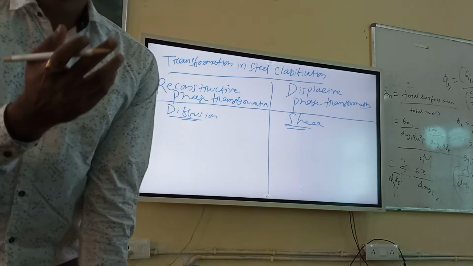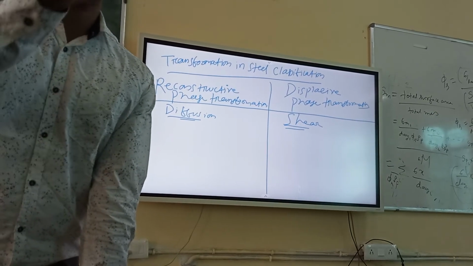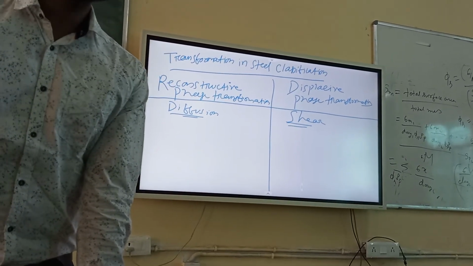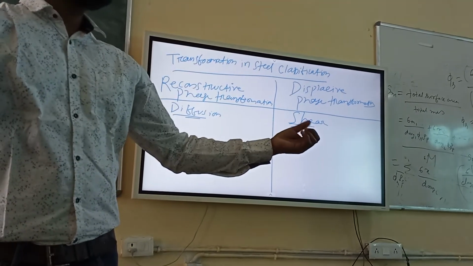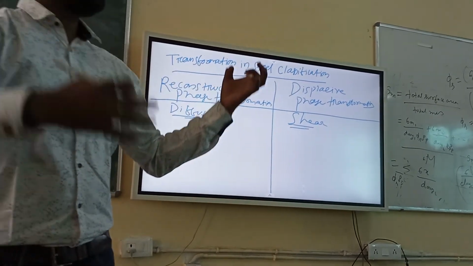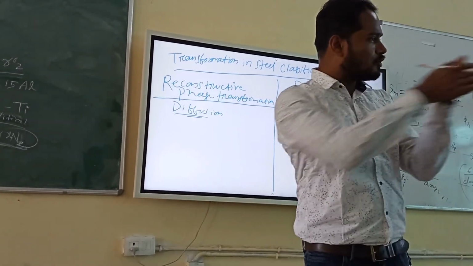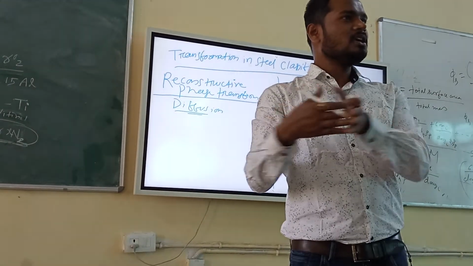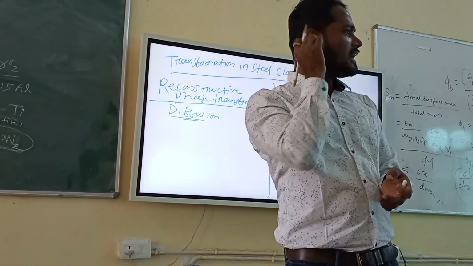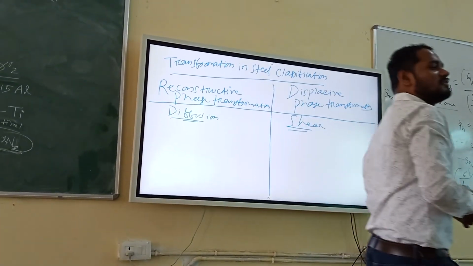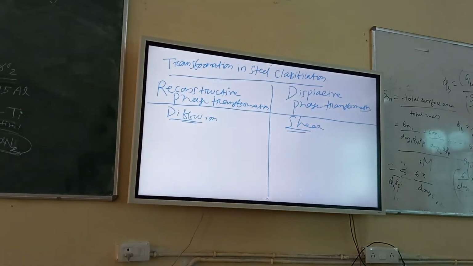How do atoms move in a material? Atoms move either by diffusion. Diffusion, you remember, is random movement of atoms. An atom will diffuse to a large distance, right? But in case of shear, atoms will move in a particular direction, with a particular velocity, at the same time.